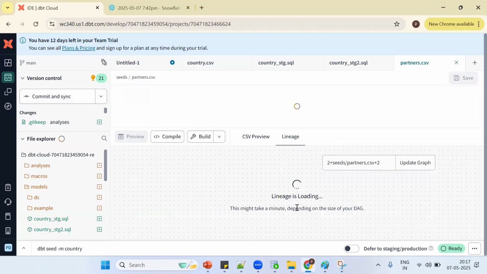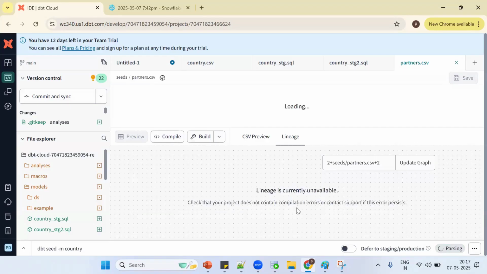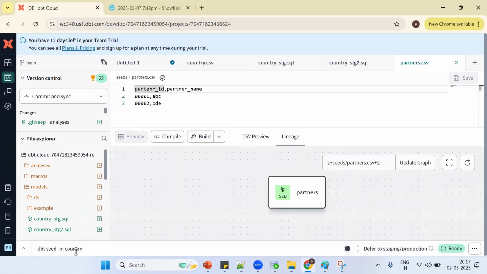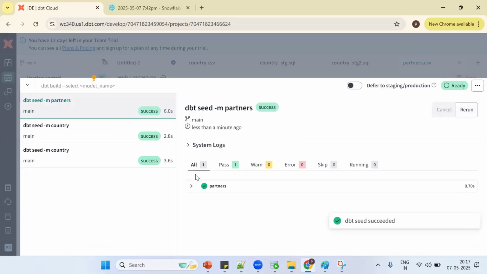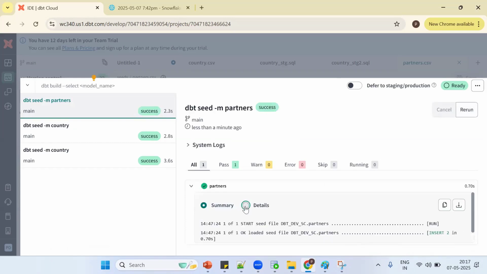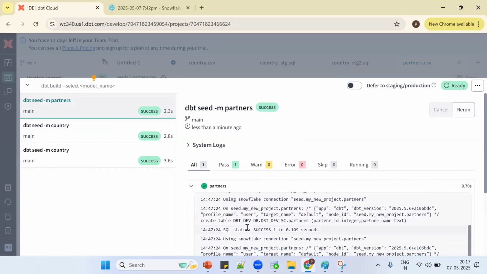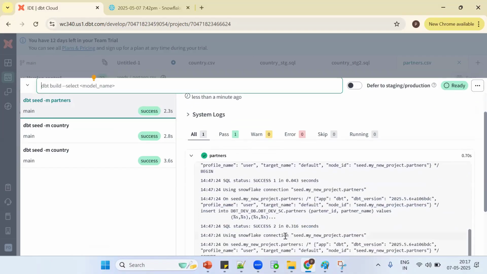Now this data I want to get into Snowflake. How to get it into Snowflake? What concept should we use? We should run the seed command. How to run it: dbt seed -m and the seed name. What is my seed name? Partners. Okay, this is my seed name. If I go to details, first time the table has been created, inserted, and committed.